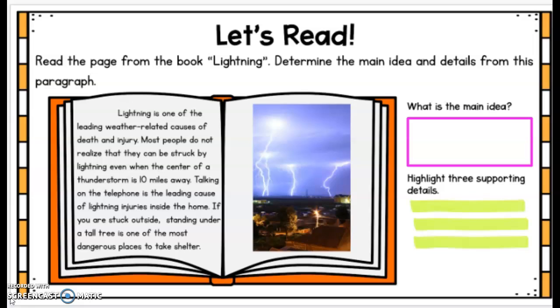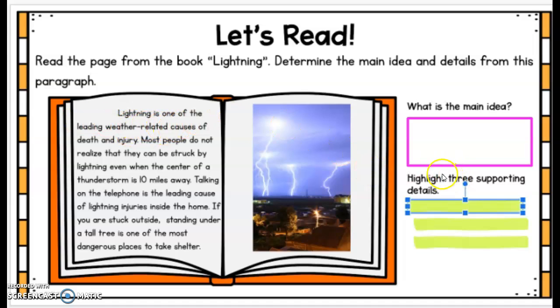The first sentence is: Lightning is one of the leading weather-related causes of death and injury. The last sentence is: If you're stuck outside, standing under a tall tree is one of the most dangerous places to take shelter. So our very first sentence here is giving us our main idea. This is what the whole passage, the whole paragraph, is trying to teach us. In this box, you're going to type the first sentence because that is our main idea.